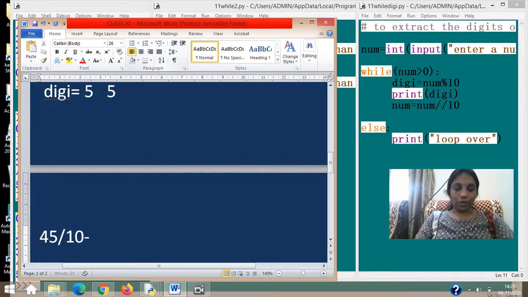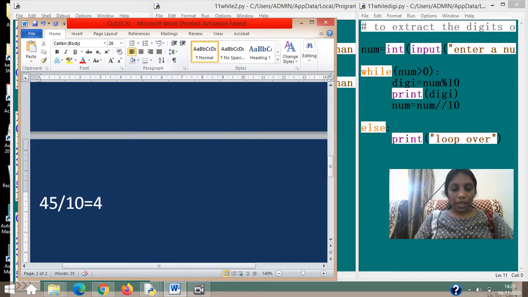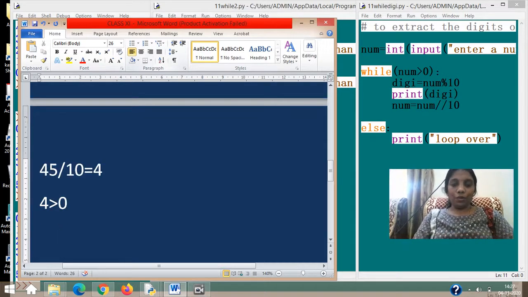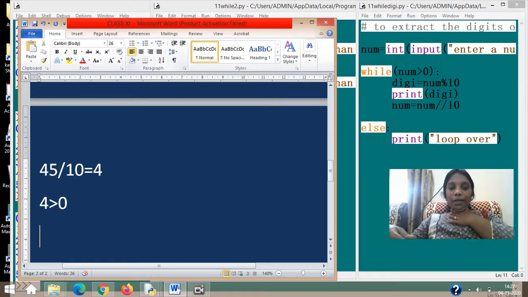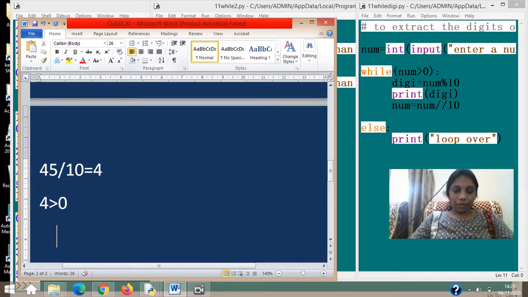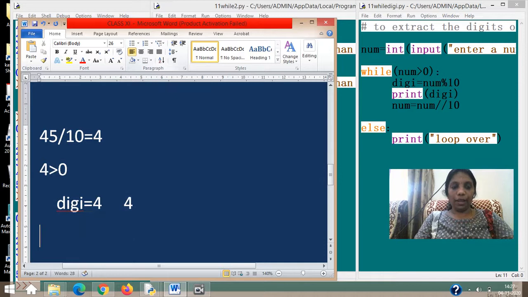So 45 divided by 10, you will get the quotient 4. Again 4 is also greater than 0, and you try to divide it by 10. 4 modulo 10, you cannot divide, isn't it? So the third standard concept: if the numerator is smaller than the denominator, you cannot divide, and you will take that particular 4 as the remainder itself. So 4 becomes the remainder. So digit will be the remainder, and you are printing it.